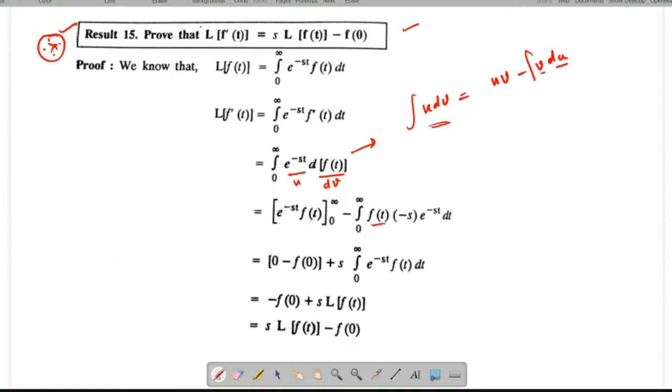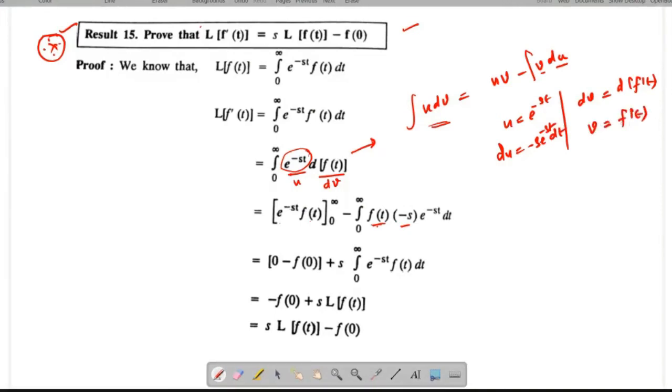V is nothing but, if you integrate, you get only f of t. If you differentiate with respect to t, you get minus s as a constant. So u equal to e power minus st, dv equal to d of f of t. So du is minus s e power minus st dt, and v is f of t.